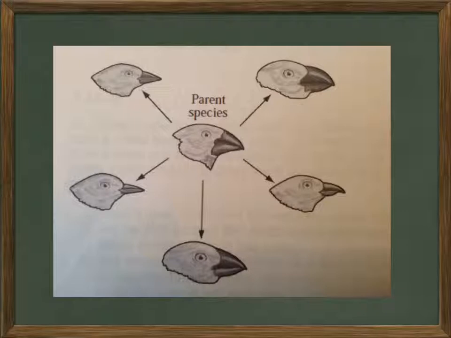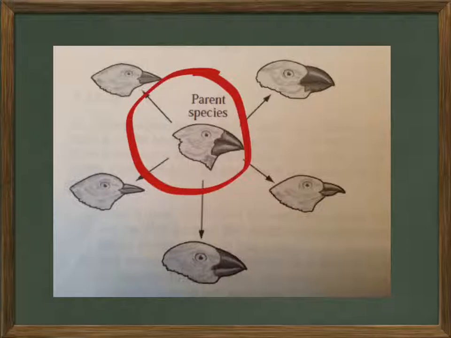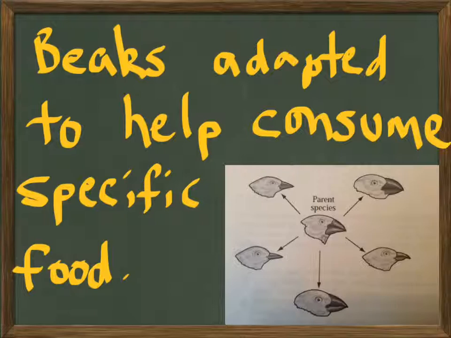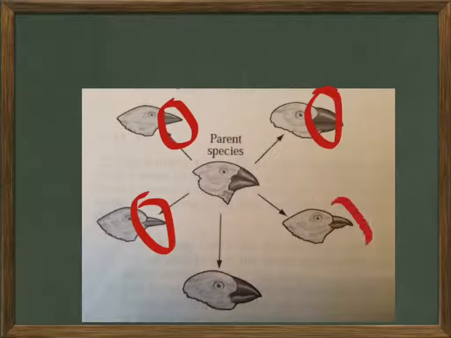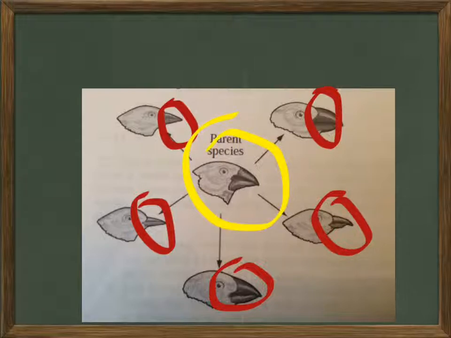Now I want you to look at this illustration as an example. Here you see 5 different types of beaks that have developed over time from one parent species here. Okay? These beaks adapted to help consume specific types of food. And again, here you see 5 different types of beaks that have developed from the one parent species.